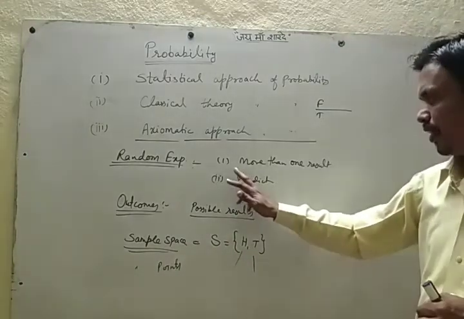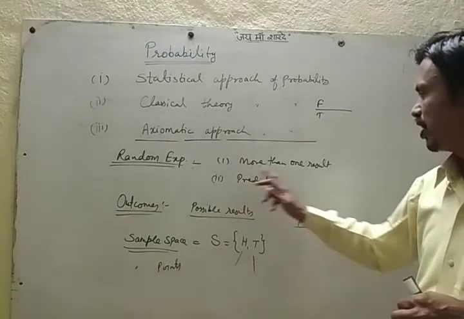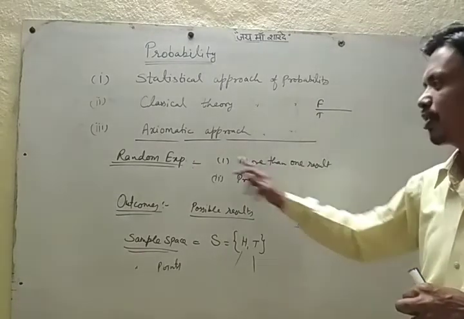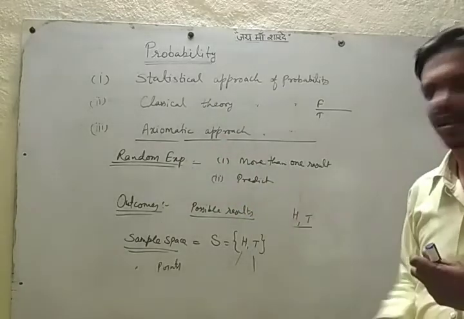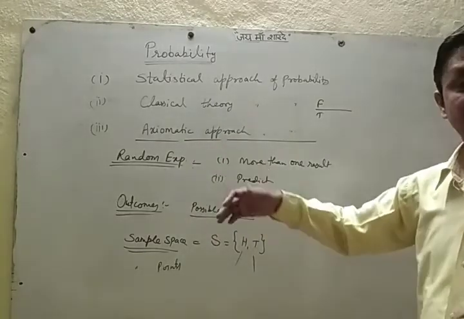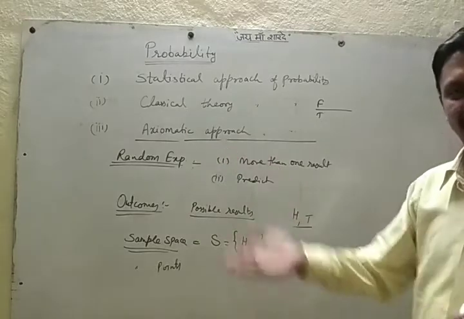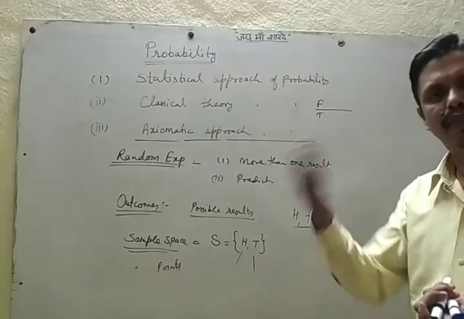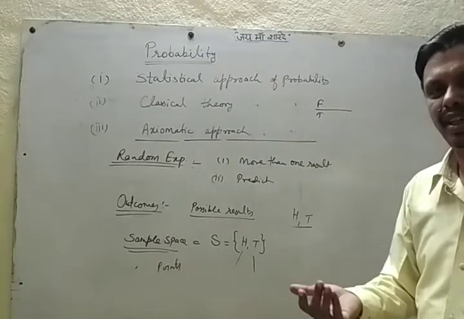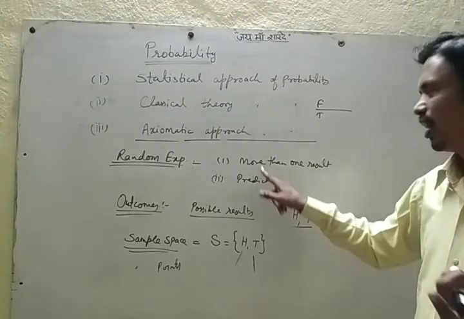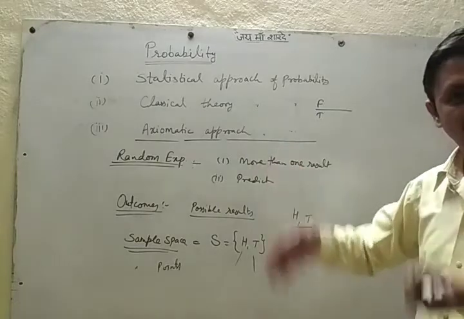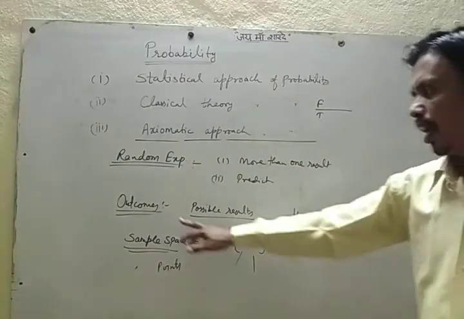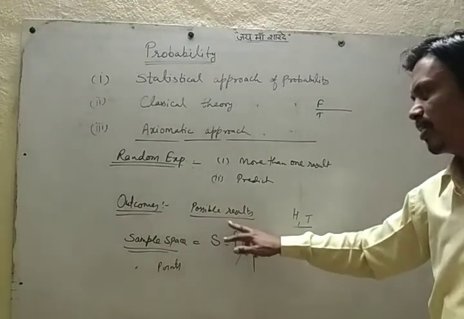Random experiment, outcomes, sample space and sample points. If an experiment has more than one result and we cannot predict the result, then it is called a random experiment. Tossing a coin, tossing a die: if we throw a die, there can be 1, 2, 3, 4, 5 or 6. We cannot say, so we cannot predict the result, and there are more than one result. So tossing a die is also a random experiment. Outcomes means possible results.